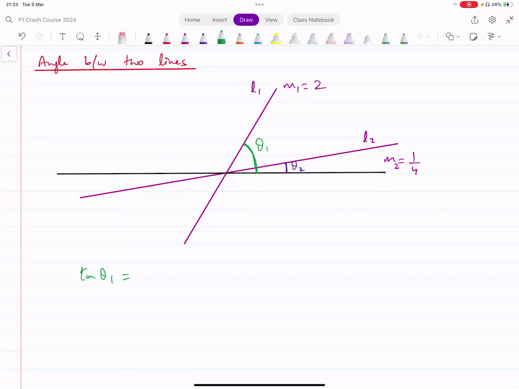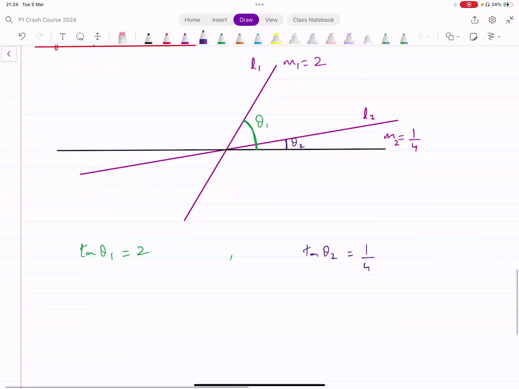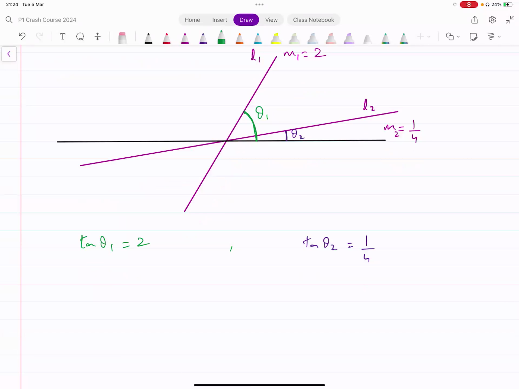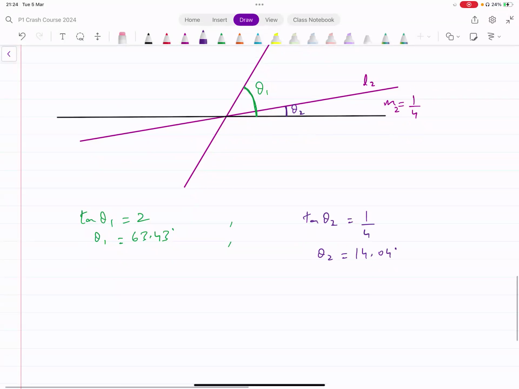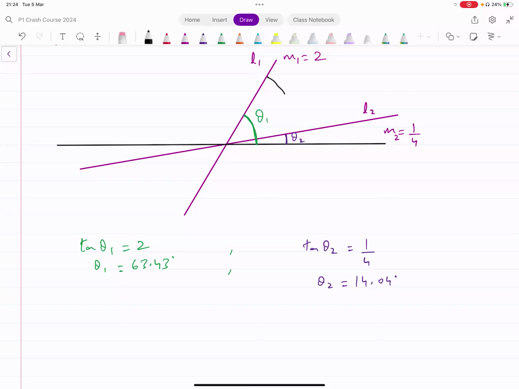Tan theta 1 equals 2 and tan theta 2 equals 1 over 4. Using the same formula that we used above, find these two angles. We get some value of theta 1 from this. Tan inverse of 2 is giving me 63.43 degrees. Similarly, I can get theta 2: tan inverse of 0.25 is 14.04 degrees. And then the angle that I was actually looking for was the angle between these two lines.